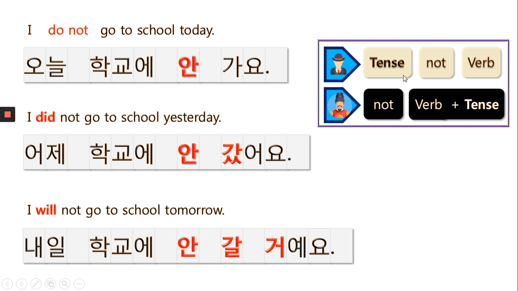So the place of the tense is different. Not and verb is the same, not verb, but the place of the tense is opposite. In English, tense first with verb do. But in Korean language, without verb do, we put tense in. Okay.